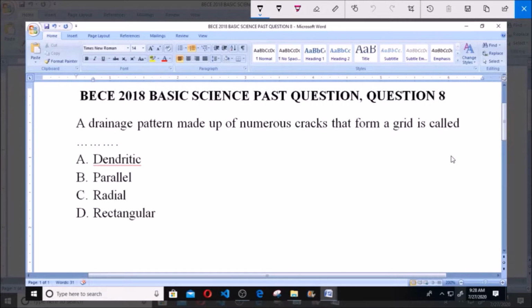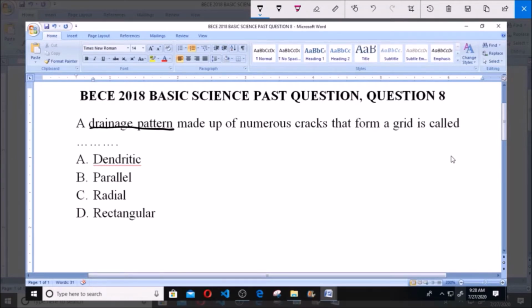Hello, good day. Today we're going to be considering BECE 2018 Basic Science Past Question, Question 8. A drainage pattern made up of numerous cracks that form a grid is called A. Dendritic, B. Parallel, C. Radial, and D. Rectangular.